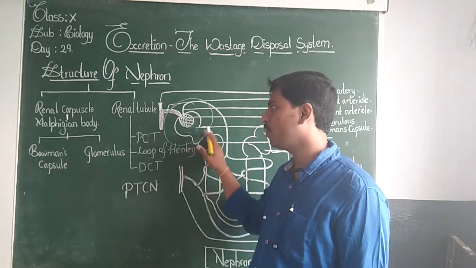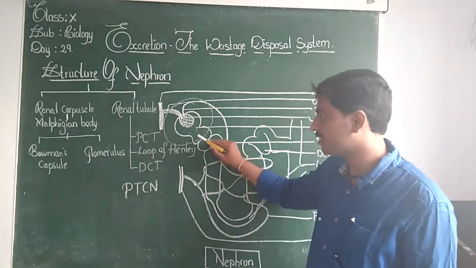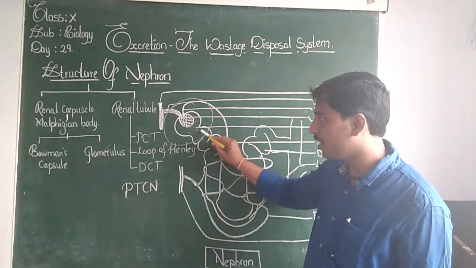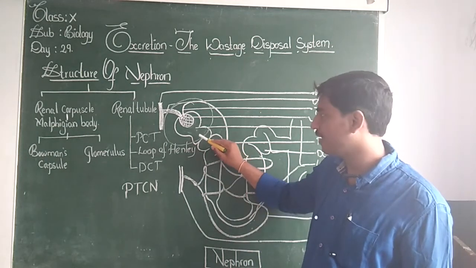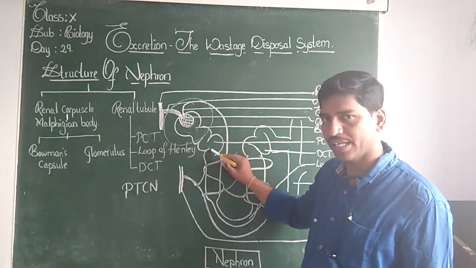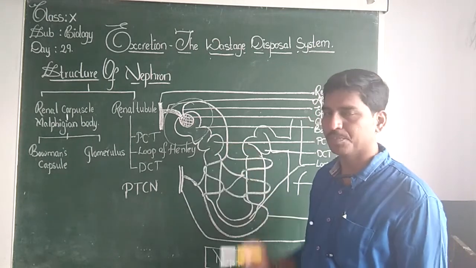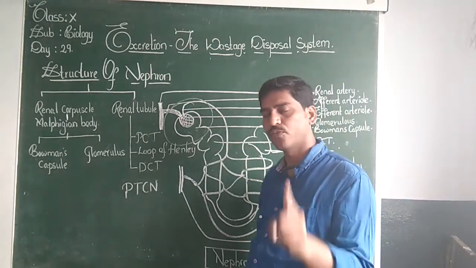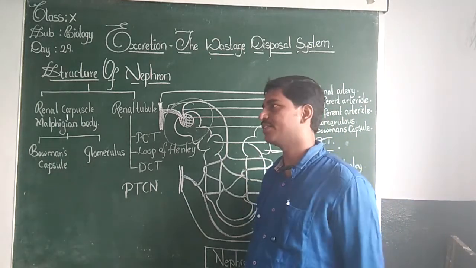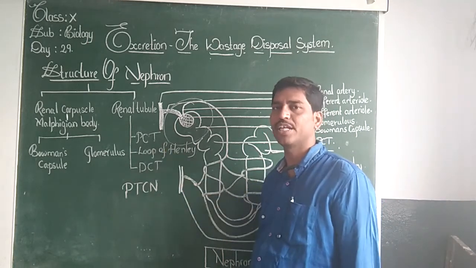Next, let us look at the renal tubule. I told you, the first one is proximal. Proximal is nothing but front. Convoluted means foldings, and it is a tube. The first one is folded and tube-like, so we call it the proximal convoluted tube.